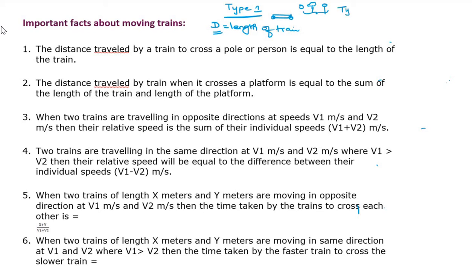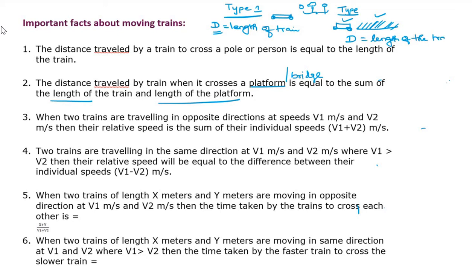What is type 2? Suppose train is moving. Distance traveled by a train, when it crosses a platform or bridge, is equal to the sum of the length of the train plus length of the platform. It crosses the platform or bridge. Okay. At that time we are taking distance equal to length of the train plus length of the bridge.